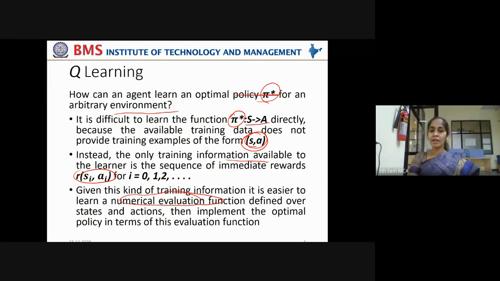So given this kind of training information in terms of rewards, it is easier to learn a numerical evaluation function defined over states and actions, then implement the optimal policy in terms of this evaluation function. How can the optimal policy be implemented? Only by taking reward giving actions, and avoiding penalizing actions.